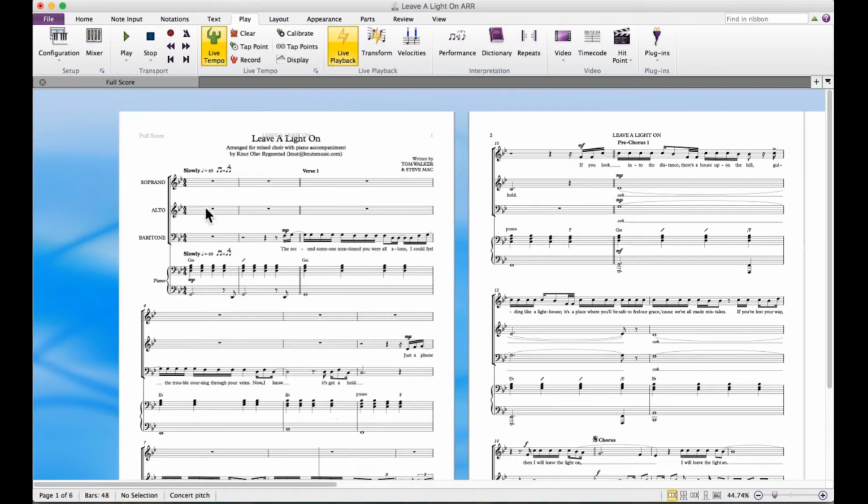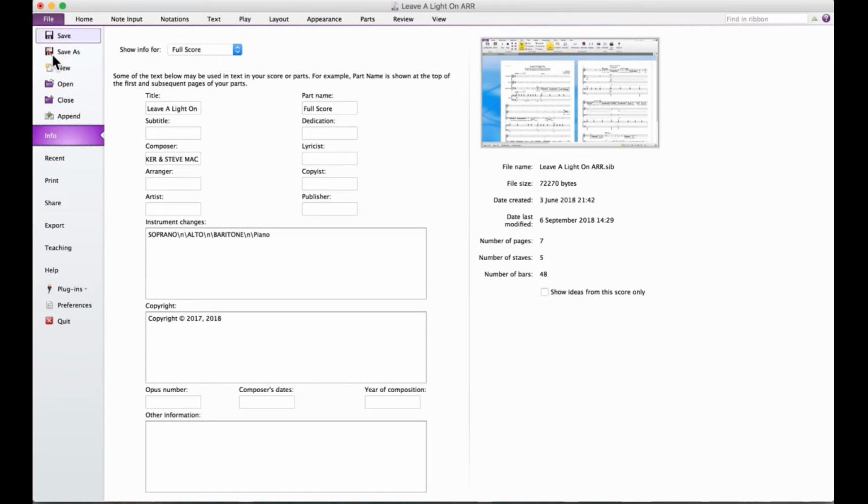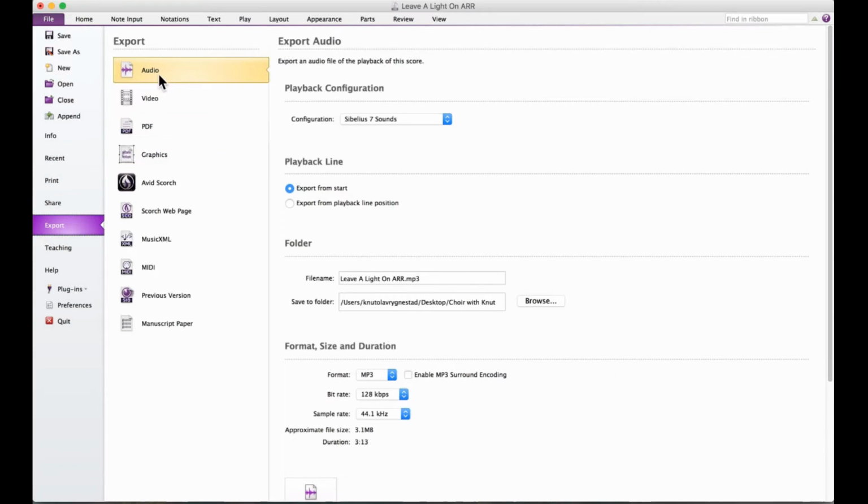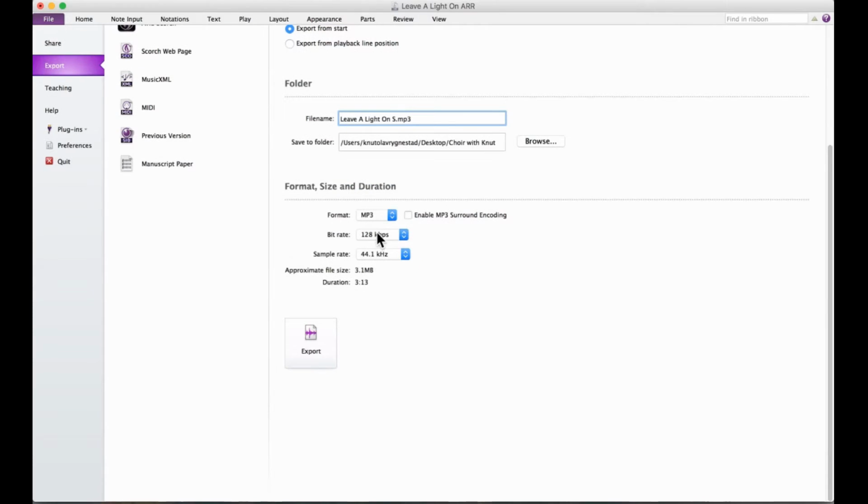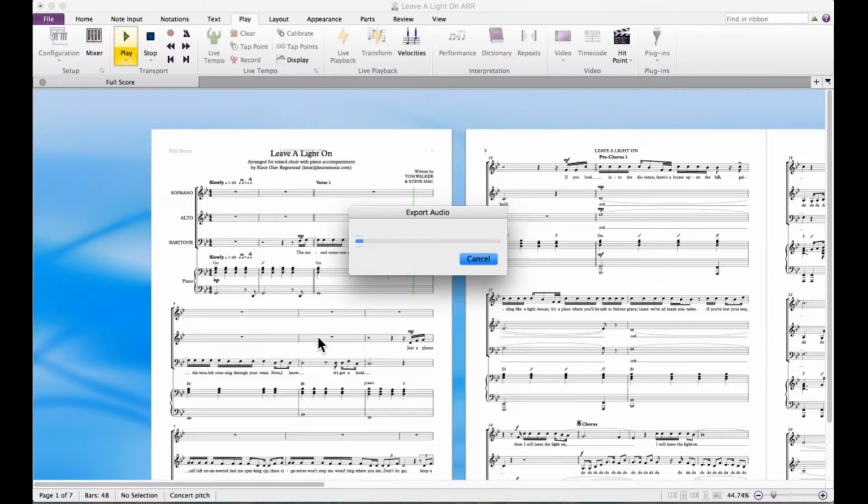Next thing you want to do is go to the File tab, go to Export, Audio, and you can just export it as Leave a Light On S, for instance, like so. And then, this doesn't really matter. Export does it for you. And you just want to do this with all the different parts. It takes a little while, and it's perhaps not quite as good as having recorded parts, but it is something.